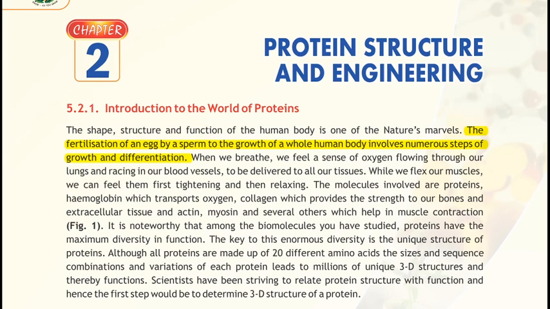For all these processes, amino acids are required for the formation of proteins. So the whole body is made up of protein. Basically, 20 different types of amino acids are present that form different combinations and form the proteins. And then we study the structure of protein.